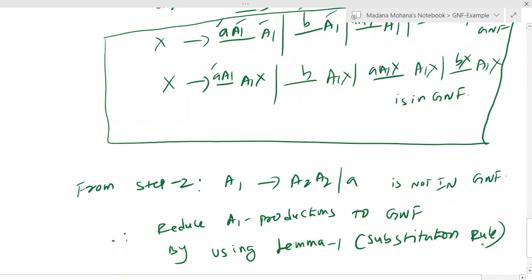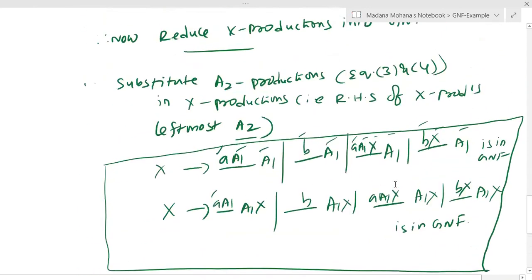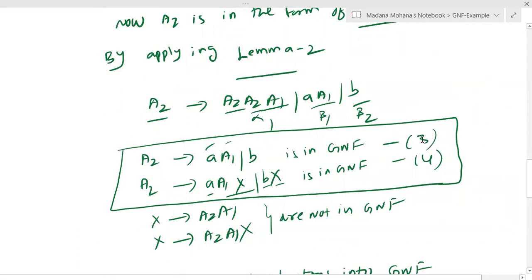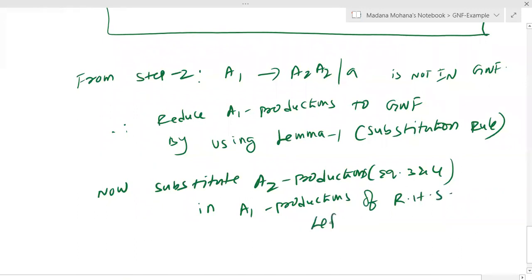That means in the right hand side leftmost variable, that is A2. So therefore now substitute A2 productions from equations 3 and 4 in A1 productions of right hand side leftmost A2.